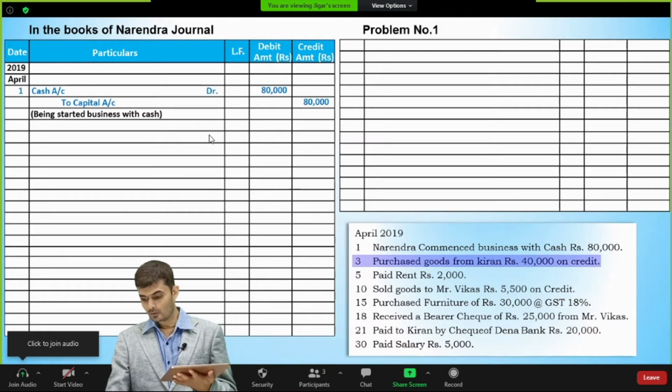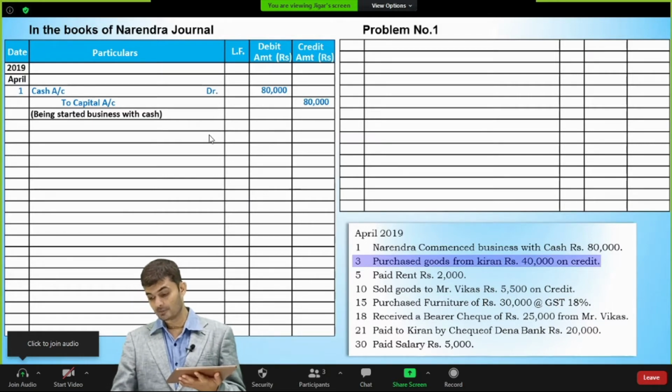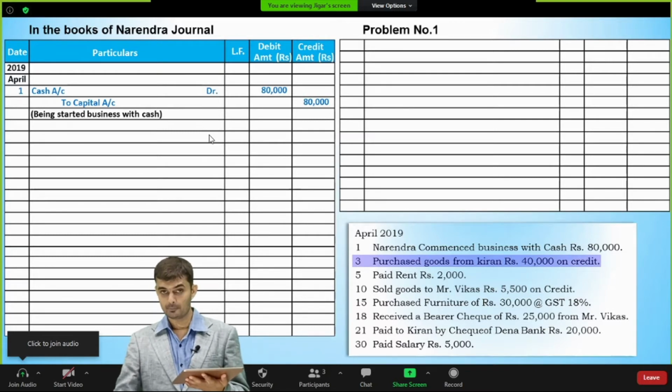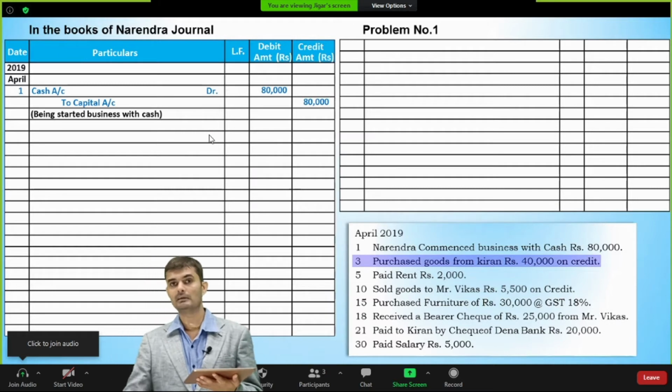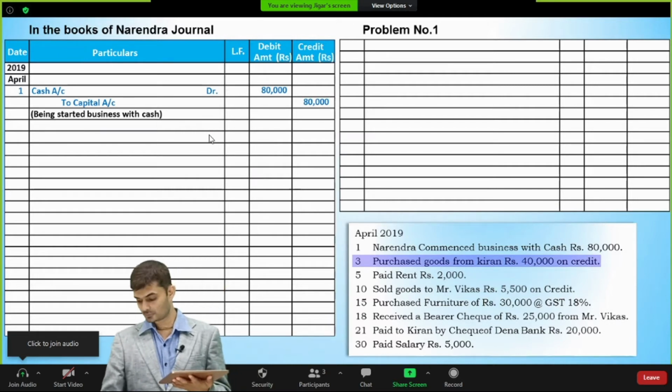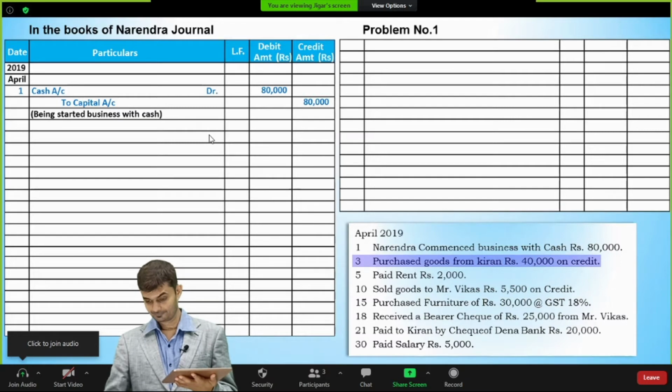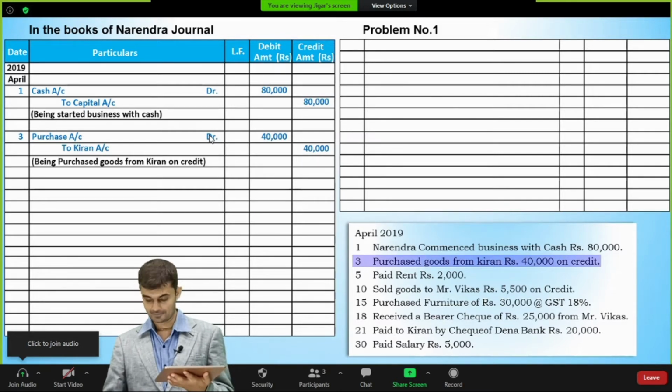Two accounts will be used. Purchase account is a nominal account, that's why it will be debited, and we are receiving goods from Kiran. Kiran is the personal account, he is the giver, that's why it will be credited. So you can see purchase account debited 40,000 to Kiran account 40,000, being purchased goods from Kiran on credit.